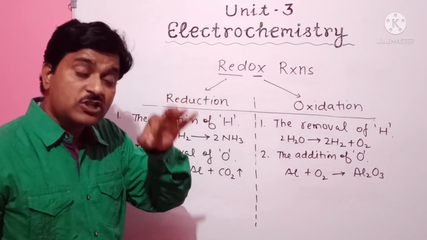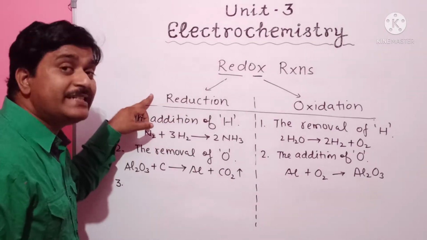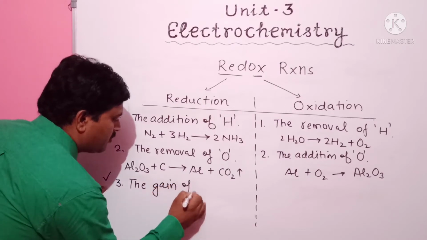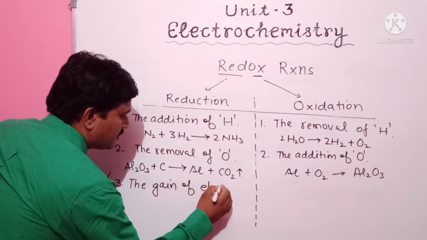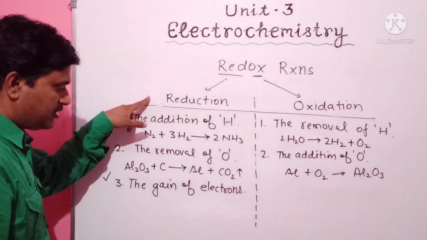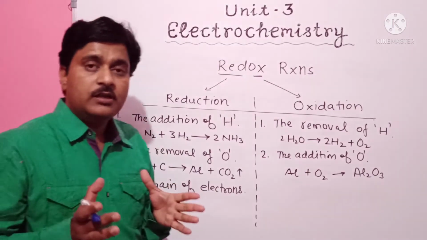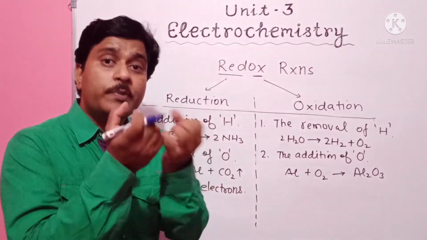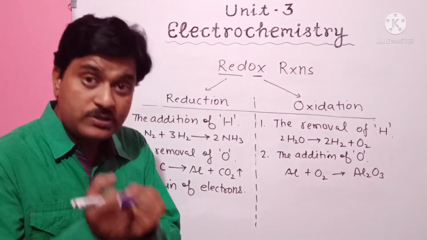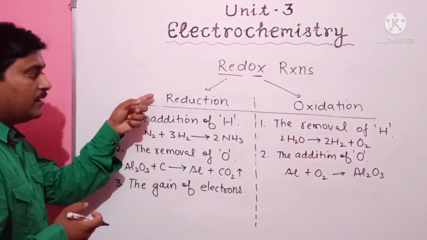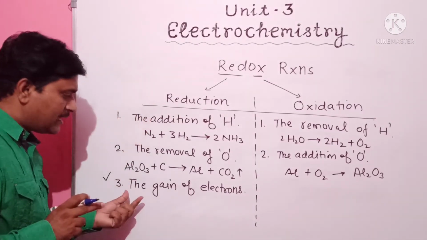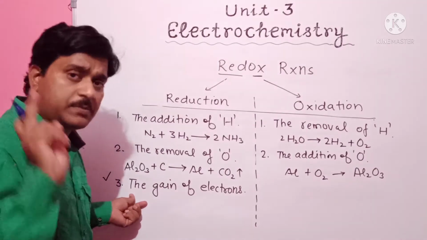In terms of loss or gain of electrons, what is reduction? The gain of electrons is known as a reduction reaction. In a reaction, if electrons are gained by the element, that process is called a reduction reaction, and the substance is called the reduced substance.